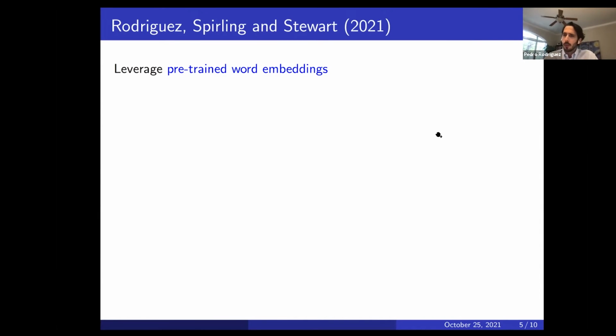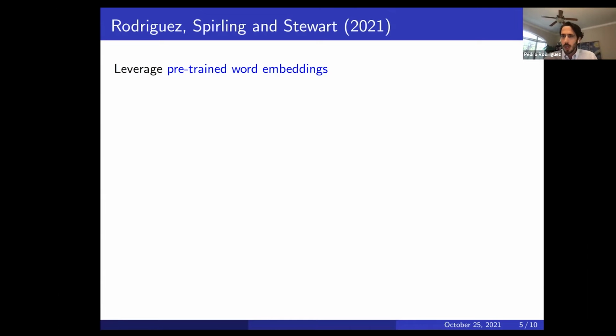And pre-trained word embeddings are essentially embeddings of these numeric representations that have been trained on very large corpuses of text. For example, on the whole of Wikipedia or the whole of Google News and so forth. And so you essentially get a numeric representation of the entire vocabulary that you can use to work with words numerically, right? The problem with pre-trained word embeddings, though, is that they were trained on a different text, presumably, than the one that you're interested in.